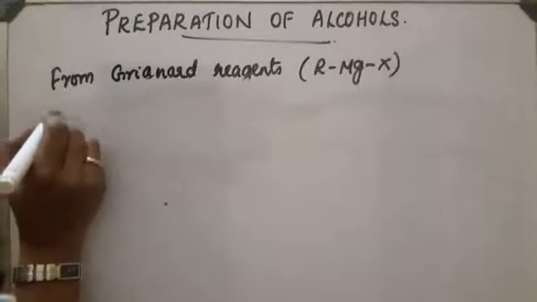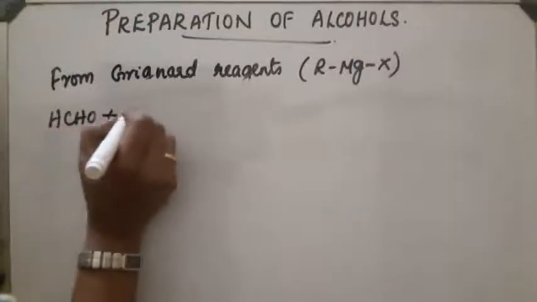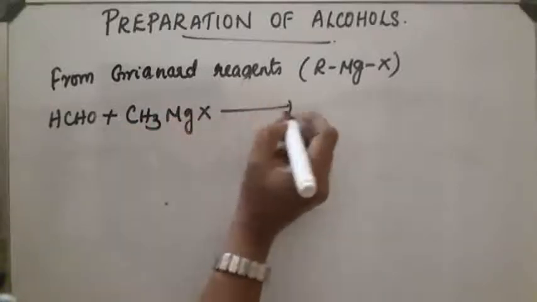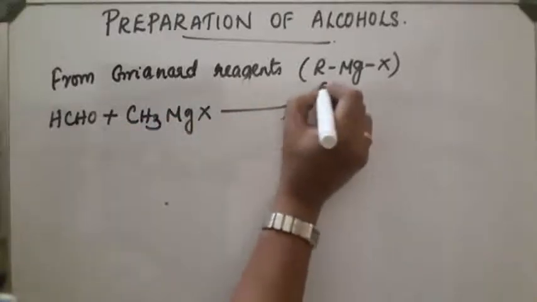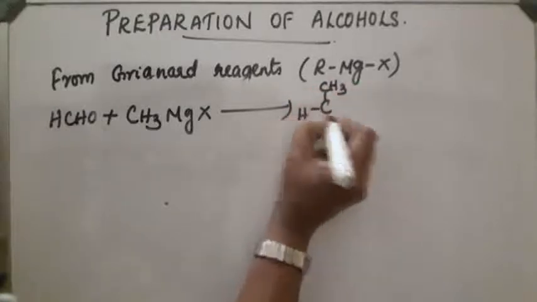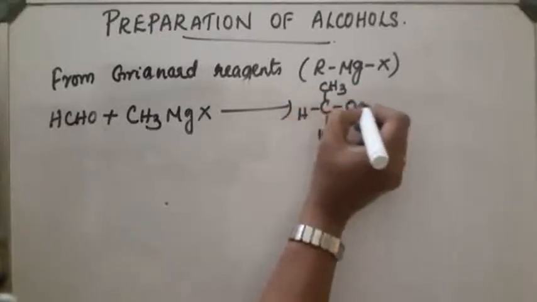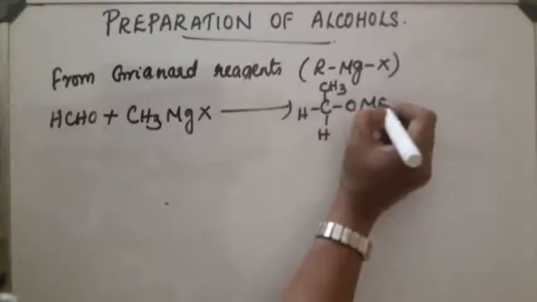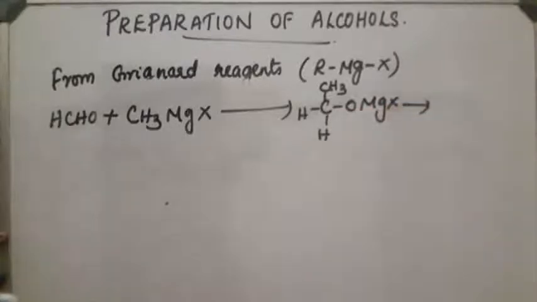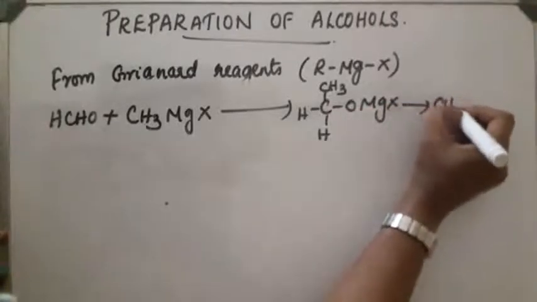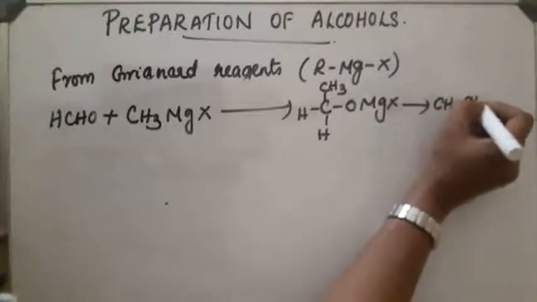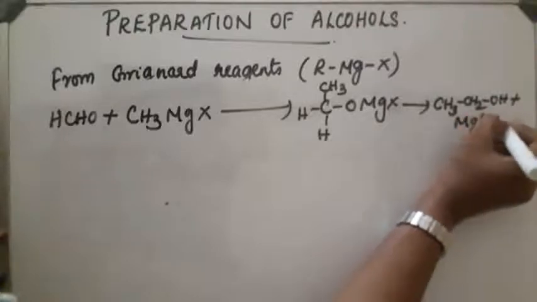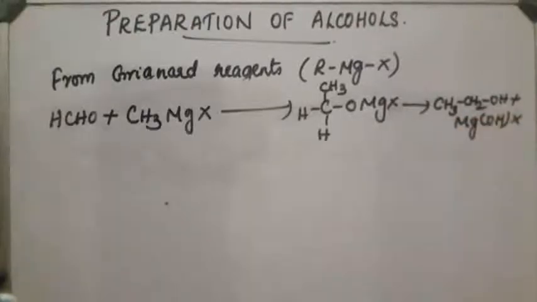First, HCHO on reaction with CH3MgX. Addition product will be obtained, CH3CH2OMgX. This is the addition product. Next, on hydrolysis the product obtained will be CH3CH2OH plus MgOHX. This is a primary alcohol.